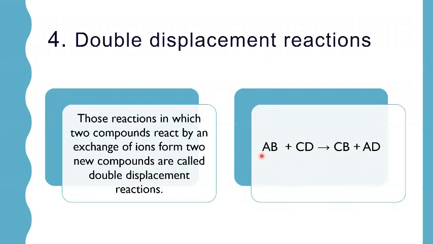We have two compounds AB and CD. Now there is an exchange of ions and we get two new compounds CB and AD. Remember, very important point that reactivity series is not used in double displacement reaction. In this reaction, only exchange of ions takes place to form two new compounds.